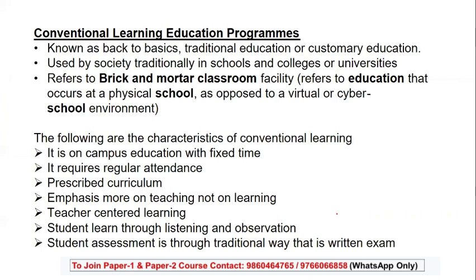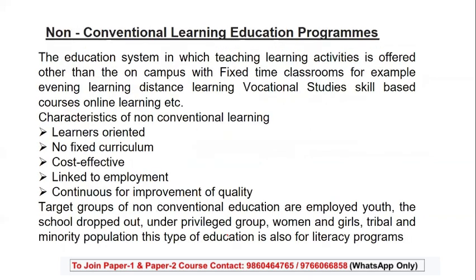What are the characteristics required for this? You have to be present on the campus with fixed time and regular attendance. A prescribed curriculum emphasizes more on teaching rather than learning. It is teacher centered, students learn through listening and observation, and it has a pattern of traditional exams.